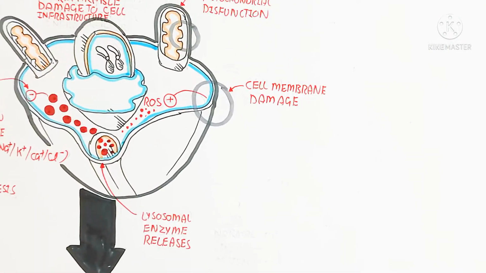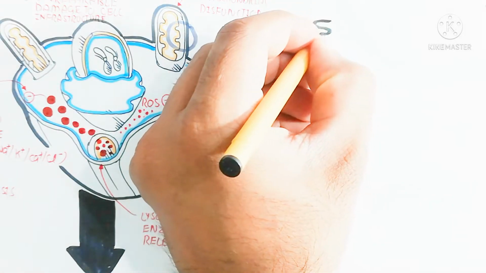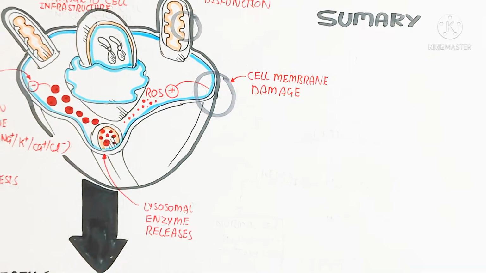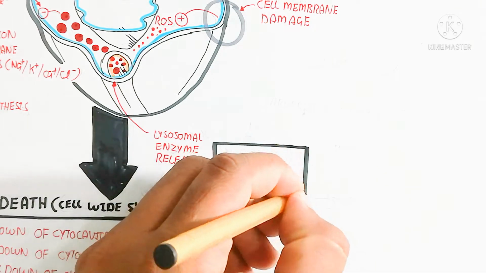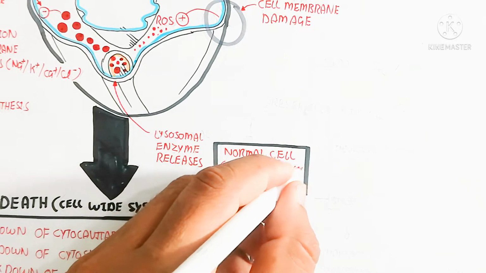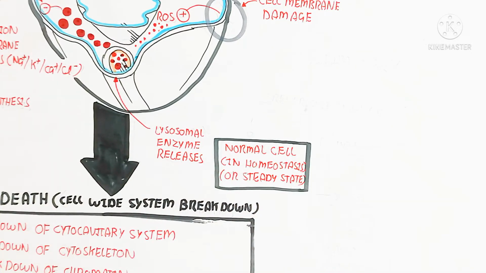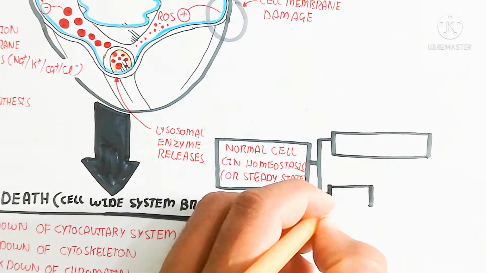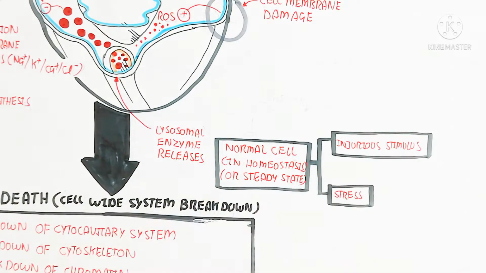So in summary, you can understand and classify reversible and irreversible injury of the cell and mild injury. Let's begin from the normal cell in homeostasis or steady state. This is the normal cell in homeostasis or steady state, and it is functional. It will be exposed to an injurious stimulus, for example heat, cold or other chemicals, acid or poison.